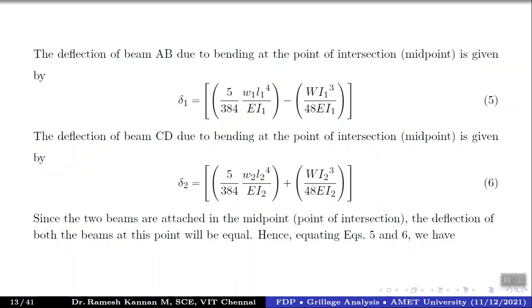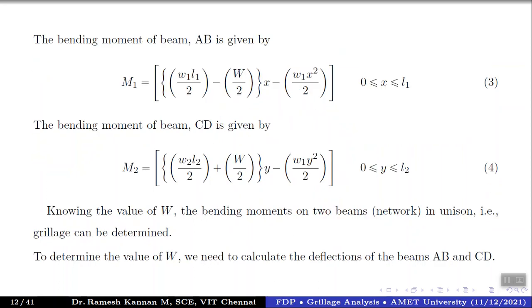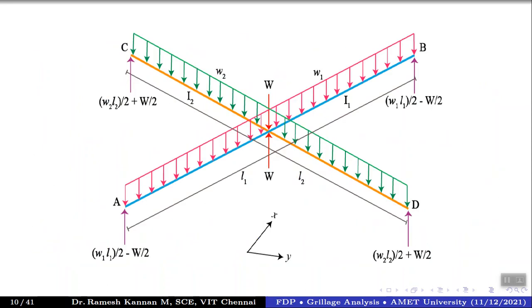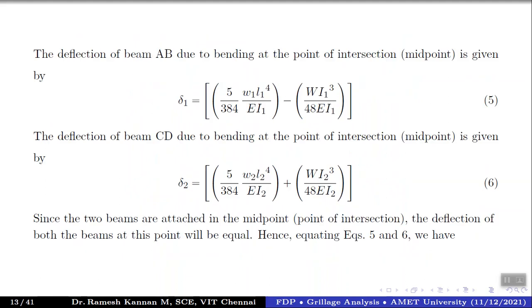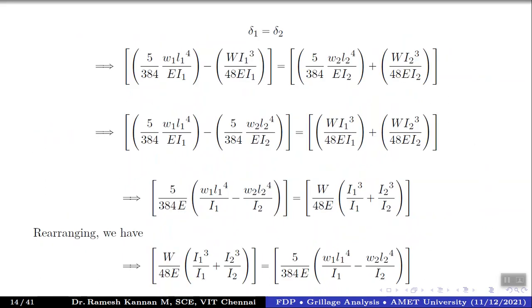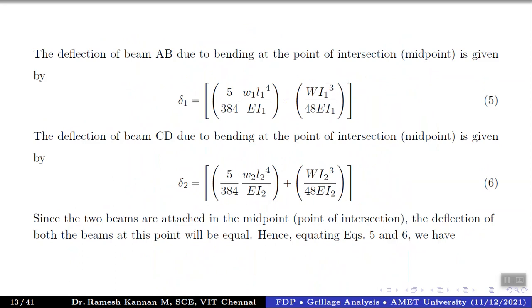Right, so since the two beams are attached at the midpoint, that's a very important assumption, the deflection at the center will be equal. The deflection at points other than the center may not be the same because I2 gets variable. But at that point of intersection, both beams share the same member. Almost as an assumption, we can have the same kind of deflection. So that is our consideration, right? So we will be equating delta 1 and delta 2, which we have found out from our previous analogy.